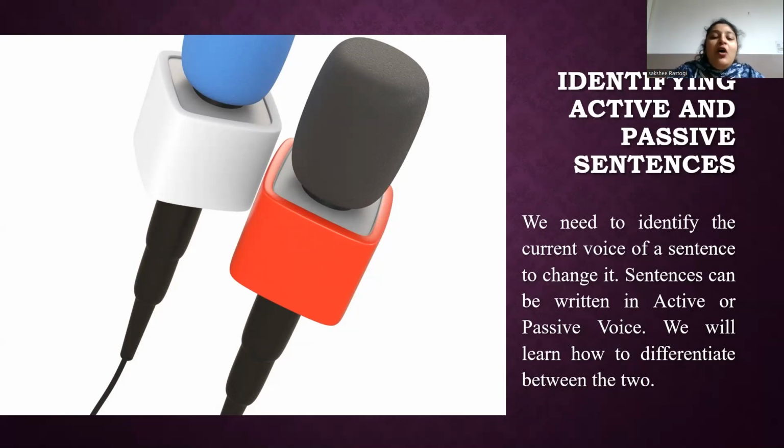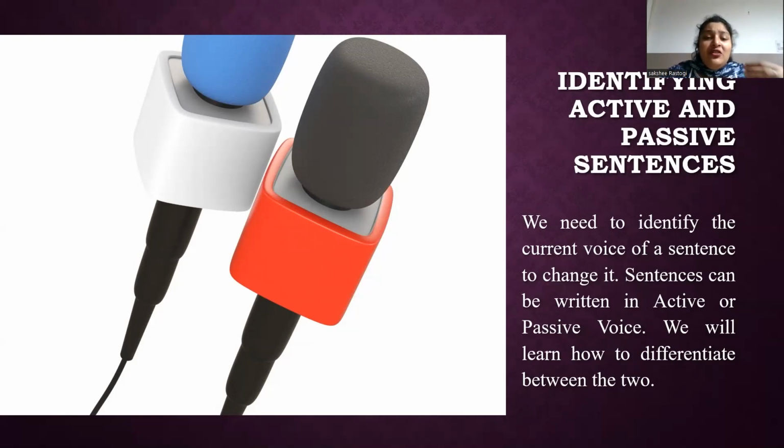For example, the dog bites the man, which is active. See, here the verb is bites. The subject is dog. And who did the action? The dog did the action. So here the dog is the subject. The man was bitten by the dog. Here it is passive. In this sentence, the verb is was bitten and the subject is man. And who did the action? The dog did the action. I have more examples. Let's discuss.